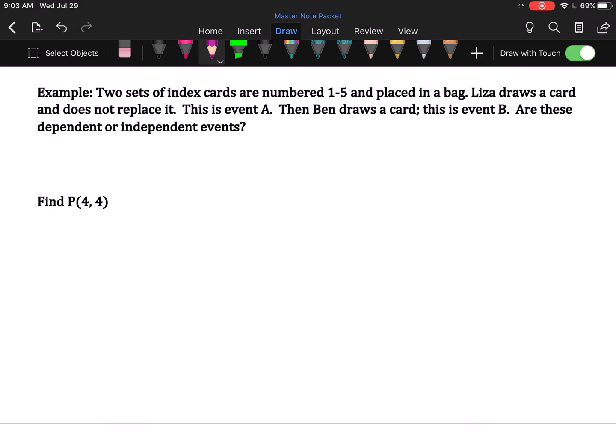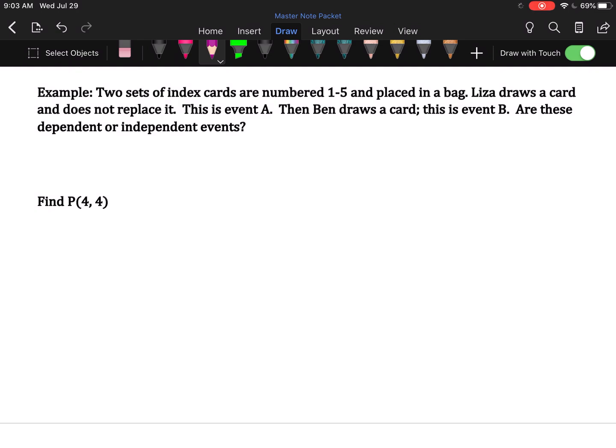Two sets of index cards are numbered 1 through 5 and placed in a bag. It means there's 2 1s, 2 2s, 2 3s, 2 4s, and 2 5s. Liza draws a card and does not replace it. This is your first event. Then Ben draws a card. This is your second event. Are these dependent or independent?